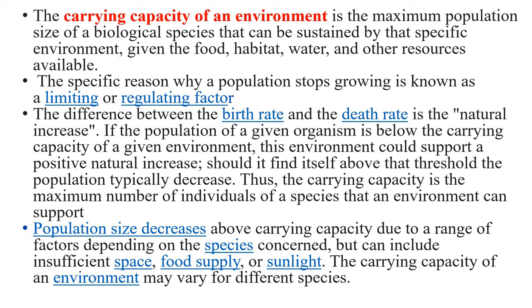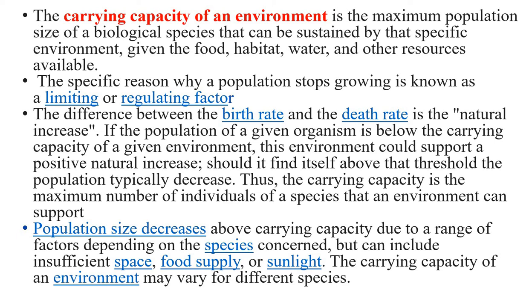Should it find itself above the threshold, the population typically decreases. Thus, the carrying capacity is the maximum number of individuals of a species that an environment can support. Here, remember that carrying capacity is the maximum number of individuals of a species that an environment can support.